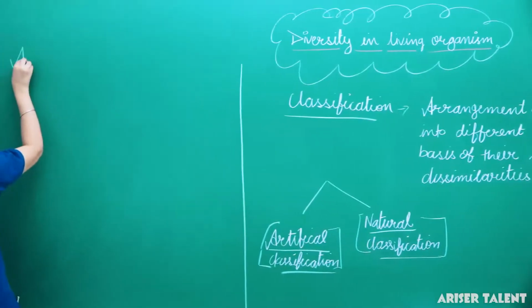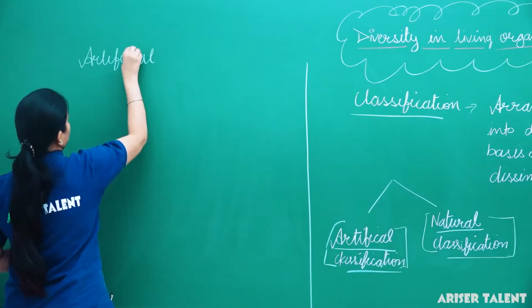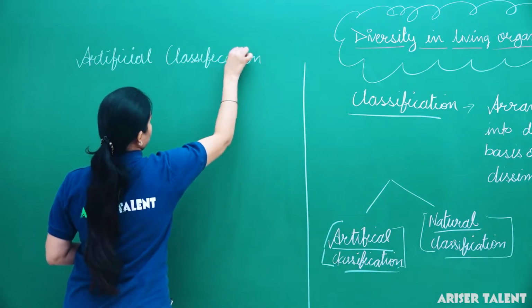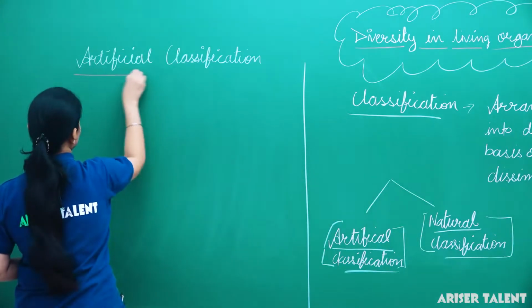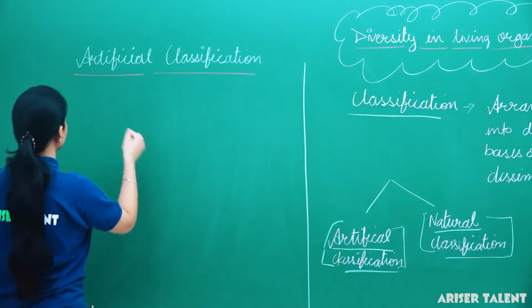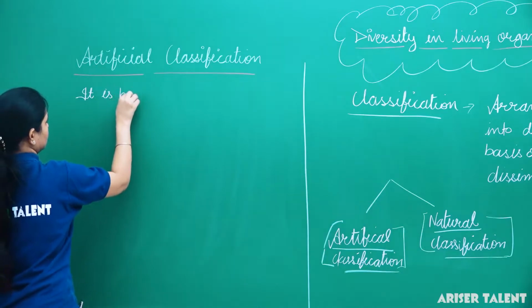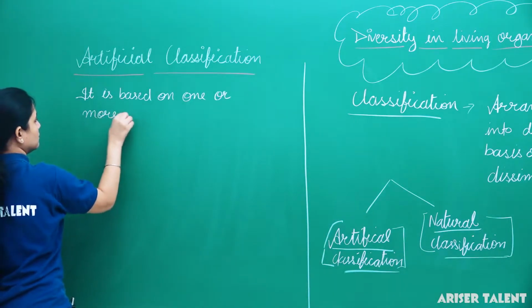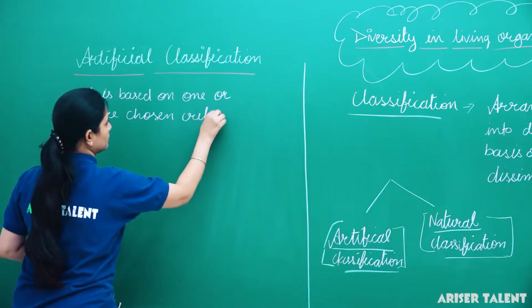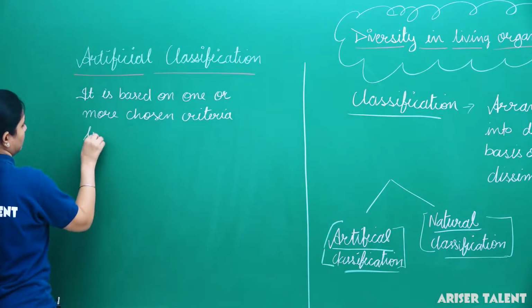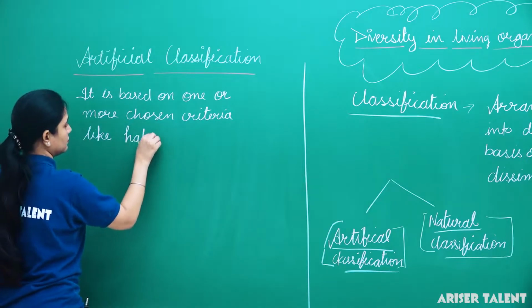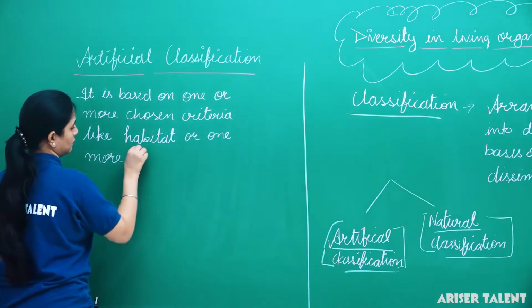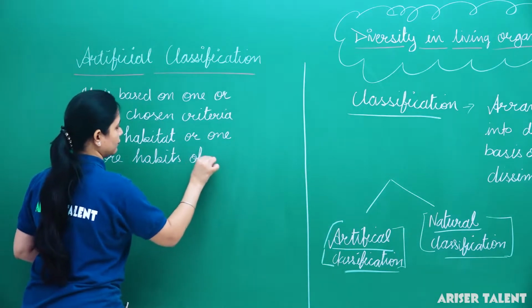Artificial classification is based on one or more chosen criteria like habitat or one or more habits of organisms.